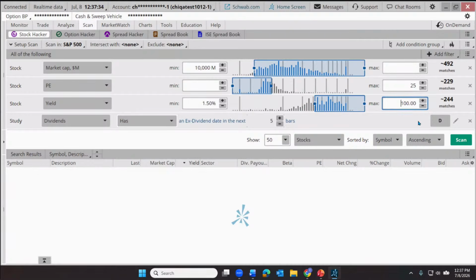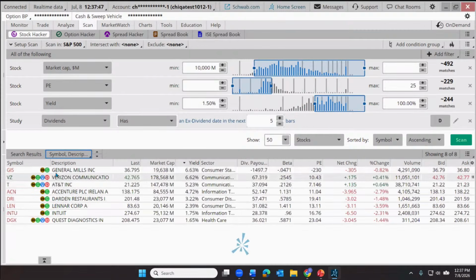All right. And so what this is going to do again is look for any stocks meeting whatever criteria we first required that are paying a dividend in the next 5 days. So let's click scan and see what we get. And it looks like about 8 of the S&P 500 companies are paying a dividend in the next 5 days. Well, that's kind of cool.